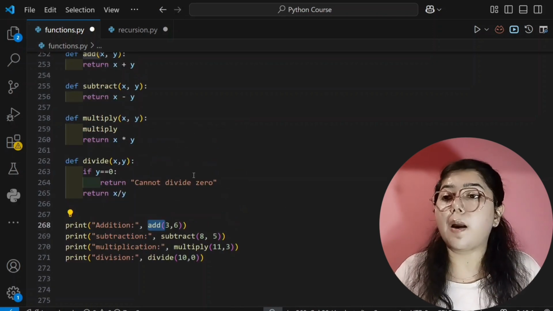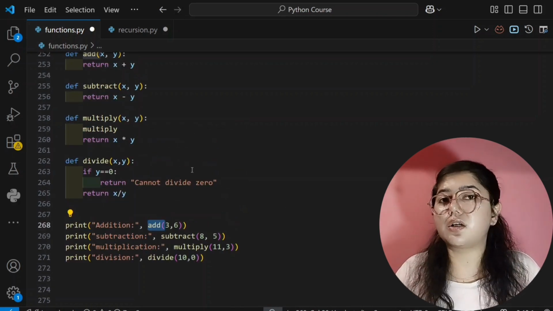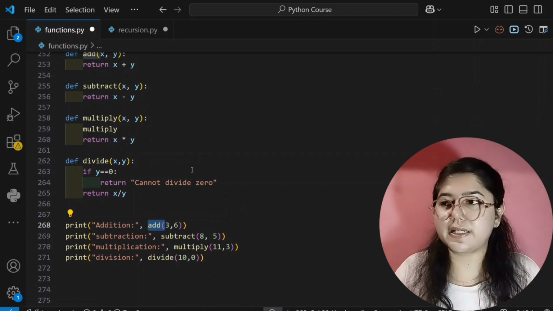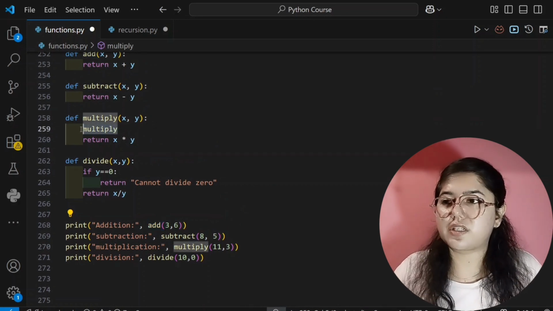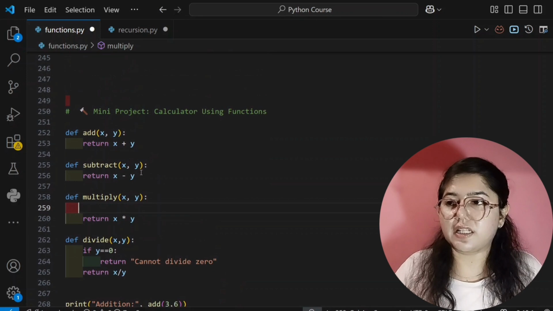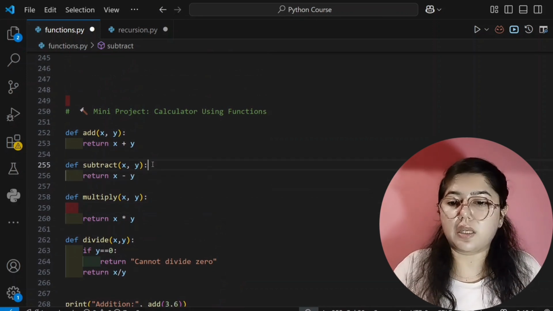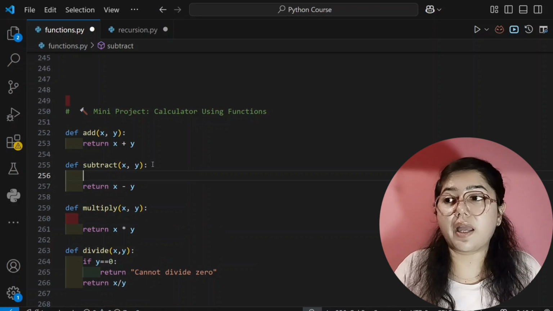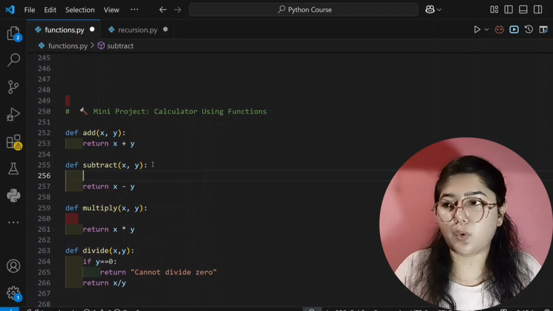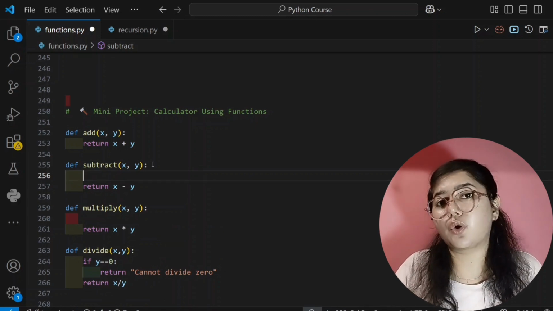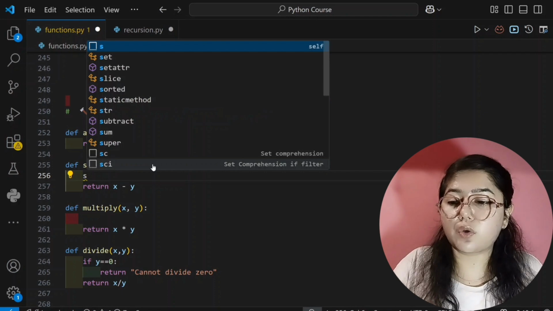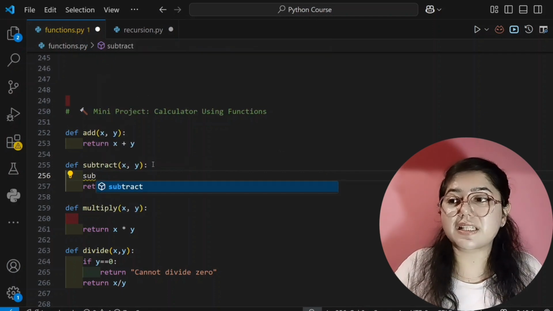But in recursion, we will solve in a different way. How? Let's see. First I remove this. See here, this is our subtract function. Currently I am here. Now I enter, and now I am inside this subtract function. And now if I want to call the subtract function, I will call it from inside subtract.